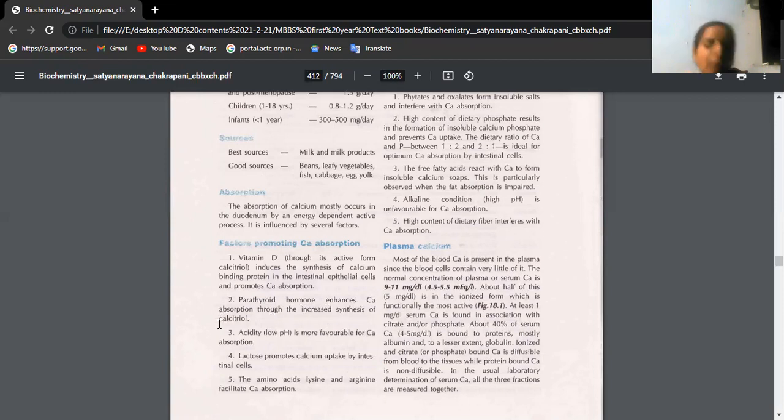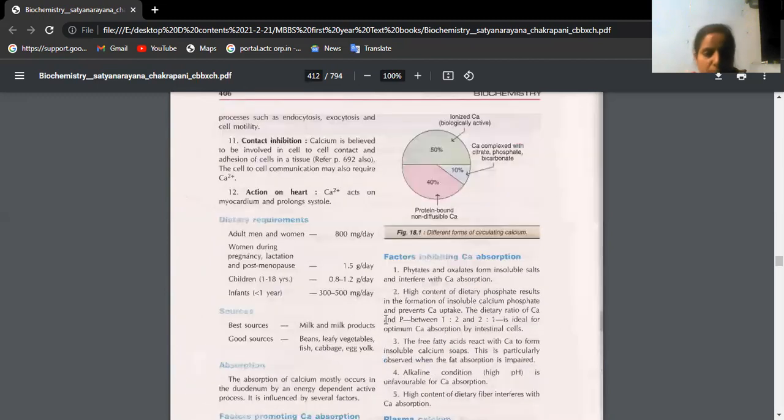The active form of vitamin D is actually calcitriol. Acidity is more favorable. We have acidic pH in the stomach, no? The same acidic pH will continue in the duodenum. That's the reason maximum calcium absorption is observed in the duodenum. Then lactose also promotes calcium uptake. Amino acids like lysine and arginine also facilitate calcium absorption.